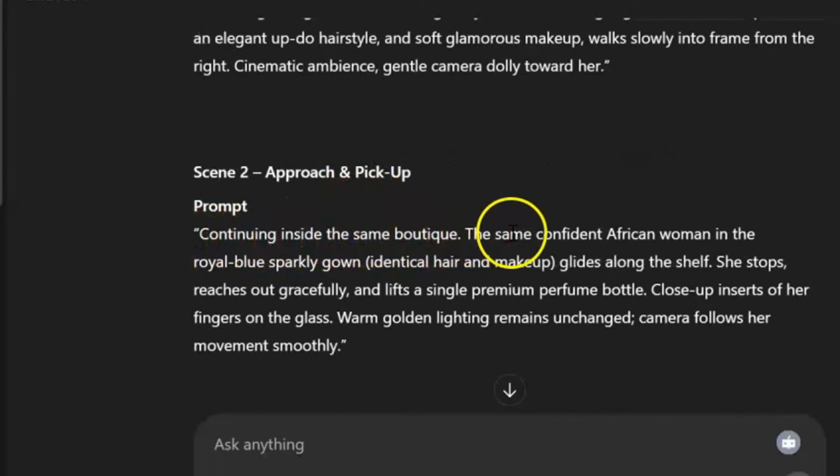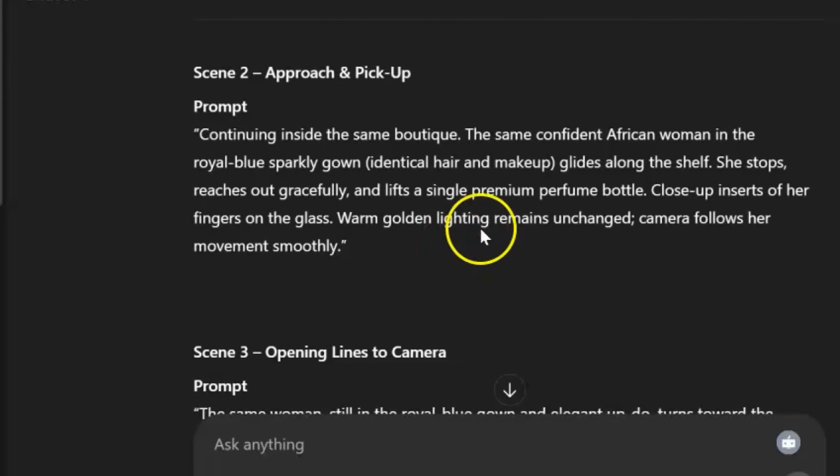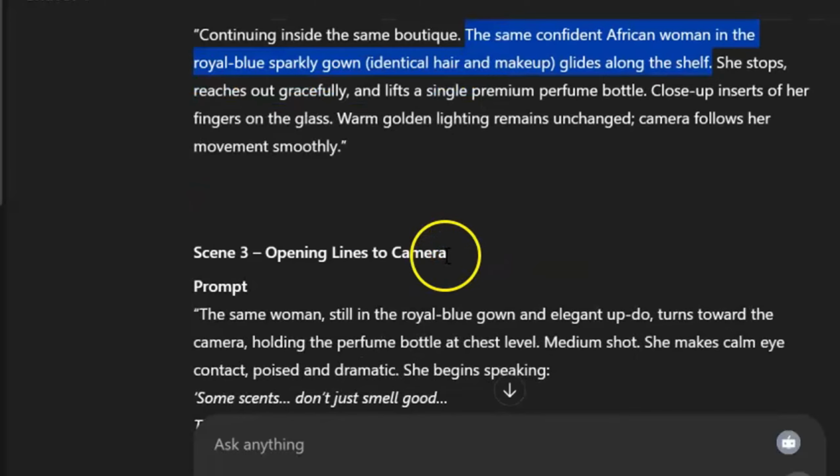Continue inside the same boutique, the same confident African woman in the royal blue sparkly gown, identical hair and this. So what I will do is I will just copy this part. A confident woman, late 20s. I'll copy the features of the character, right? I just copy it from here to here. So for scene 2, where it was mentioned here that the same confident African woman in the royal blue, I will need to change. I'll just remove this part and paste that same character there so that at least it will give us something consistent. Okay, so now I'll do the same for scene 3.